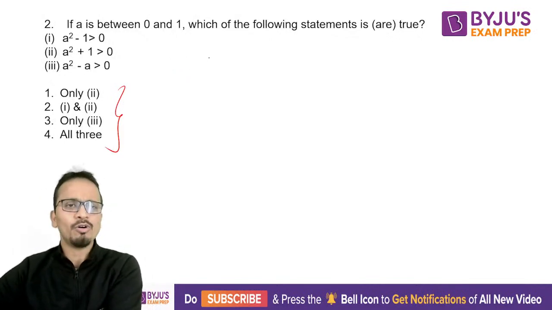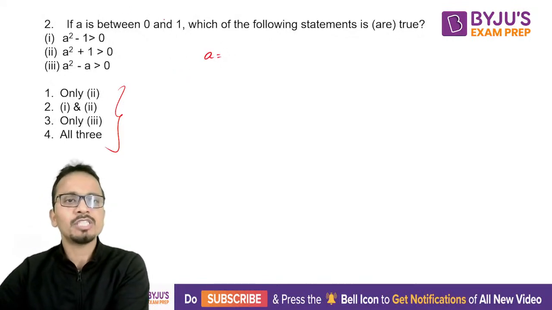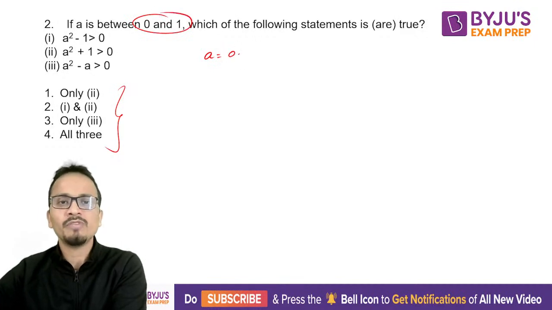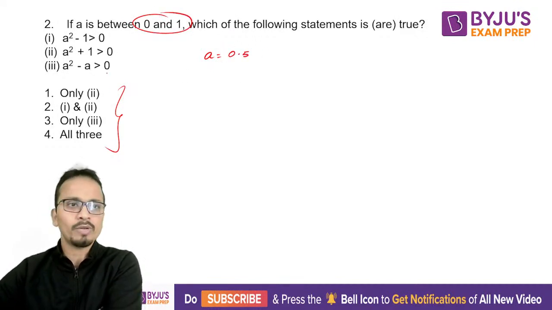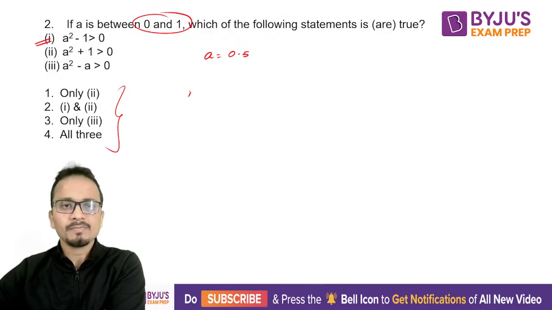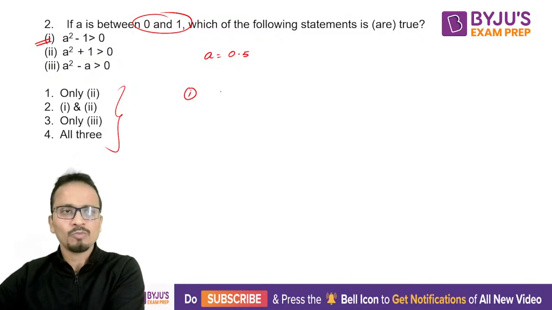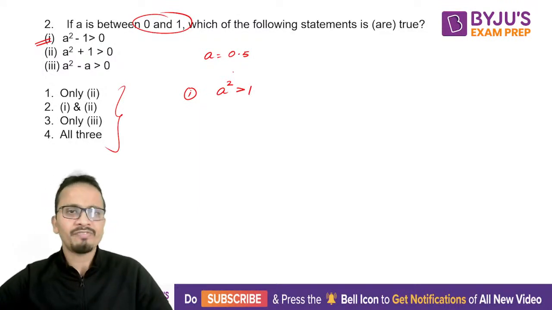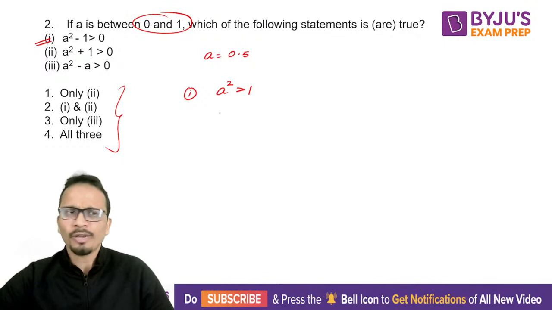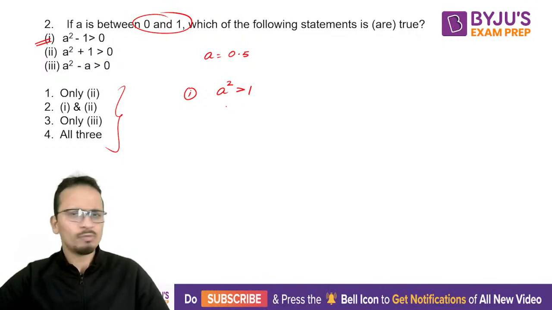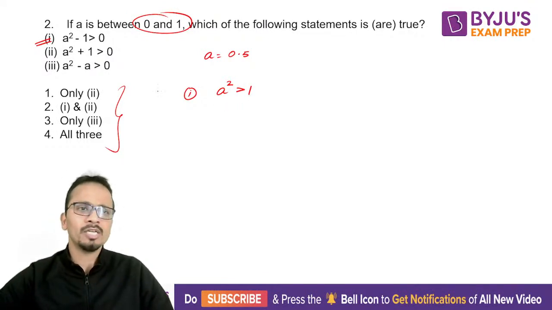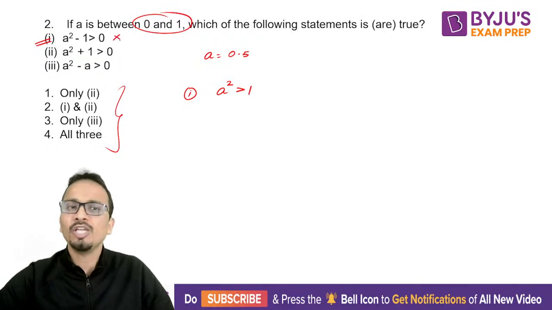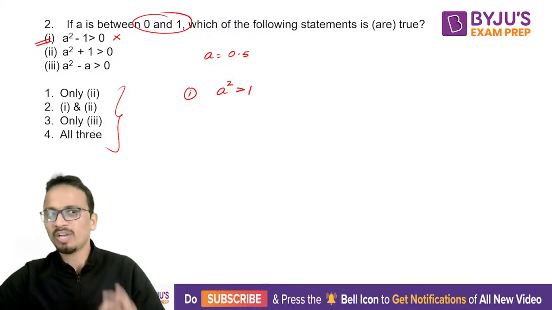So I'll assume a value of a. So assume a value of a which is between 0 and 1. So the most convenient value is 0.5. Okay. Now statement number 1. Statement number 1 says a square minus 1 is greater than 0, or I can convert it like a square is greater than 1. So if a is 0.5, a square will be 0.25, and is it greater than 1? No, it is not greater than 1. So statement number 1 will be not true. Okay, statement number 1 will be false.